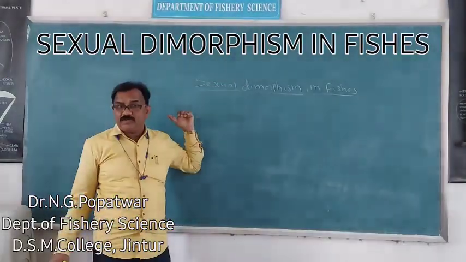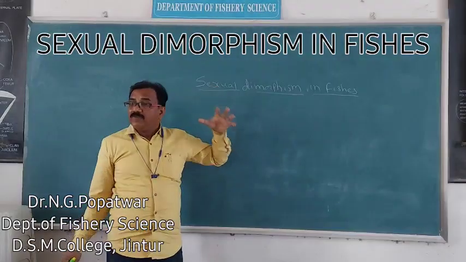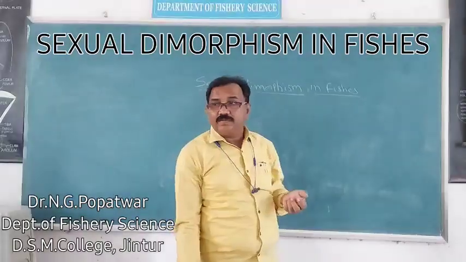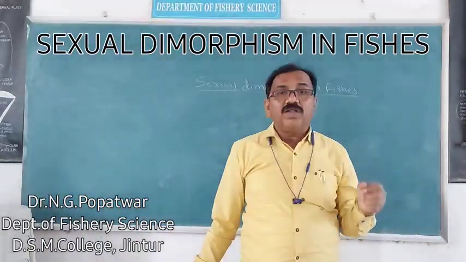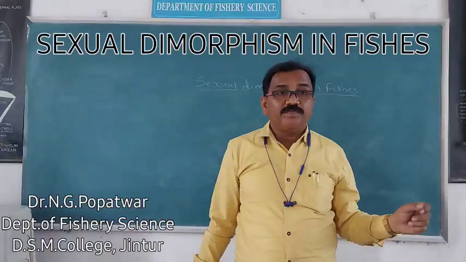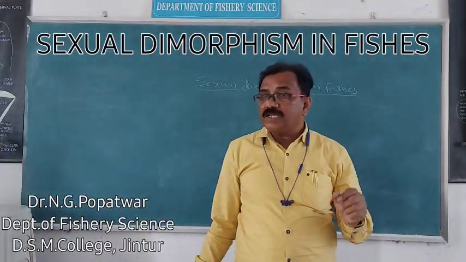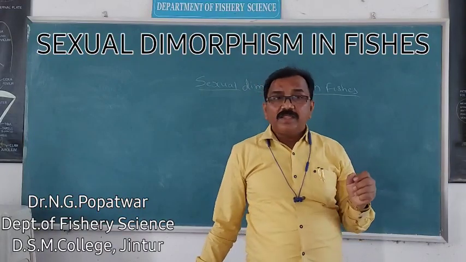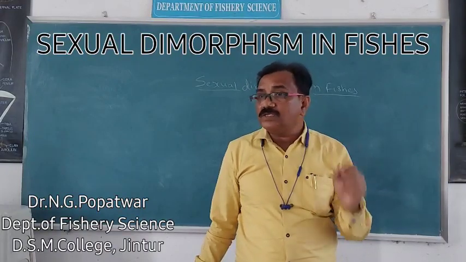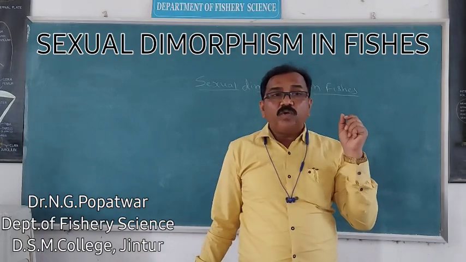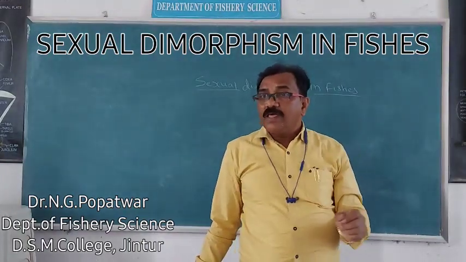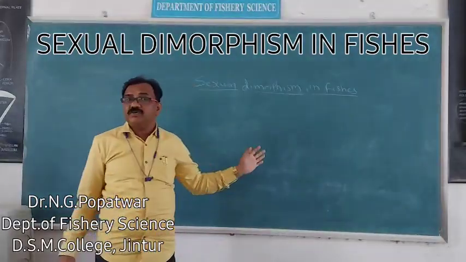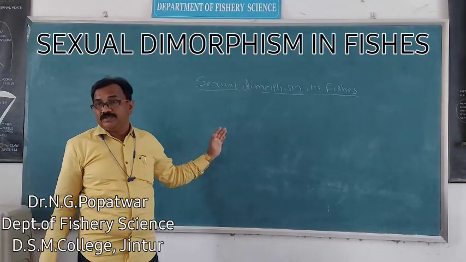What is sexual dimorphism? Externally we can identify whether the fish is male or female. It is called sexual dimorphism. These are the primary sexual characters and secondary sexual characters. The secondary sexual characters are related to the body structure and body development, and by these characters we can identify whether the fish is male or female.